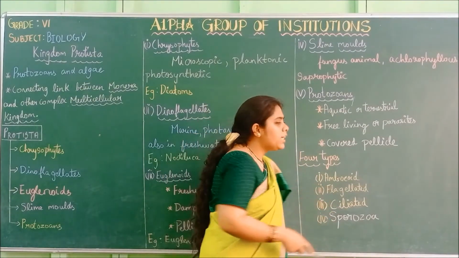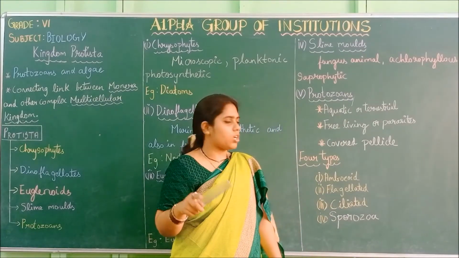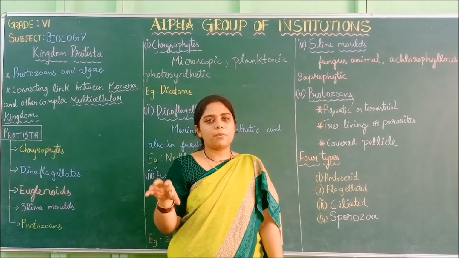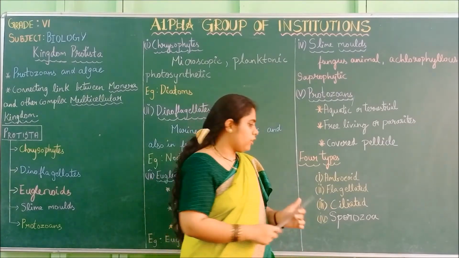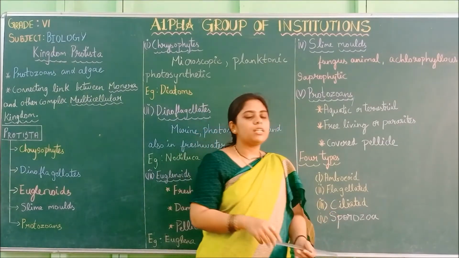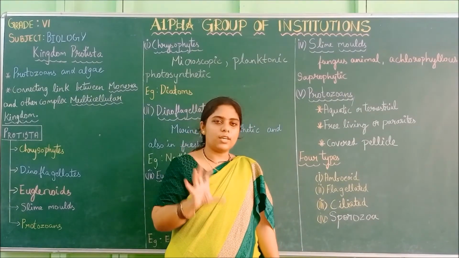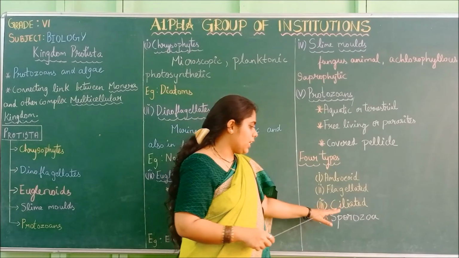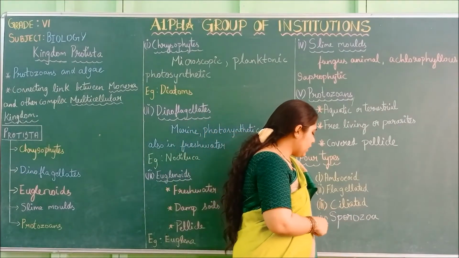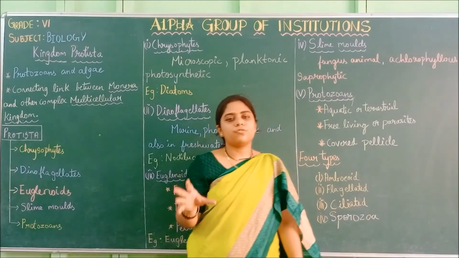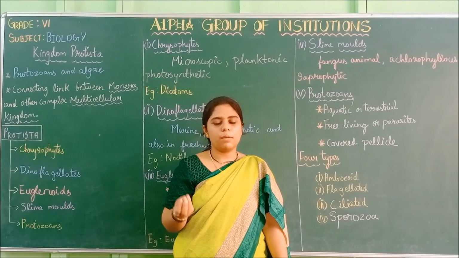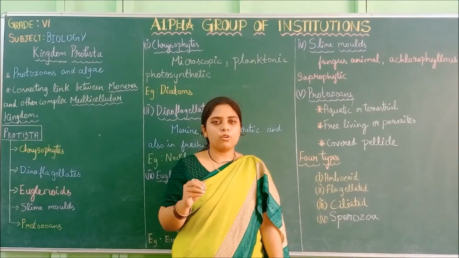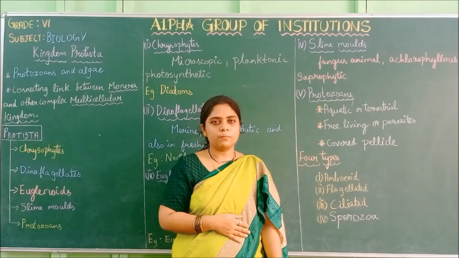First is amoeboid. If it has an amoeba-like structure, it is called amoeboid. Flagellated means when long hairs are present for movement, they are flagellated. Ciliated means when short hairs are present but they are also used for movement. So those organisms are ciliated protozoa, and the last one is sporozoa. If spores are present for reproduction in protozoans, they come under sporozoa.